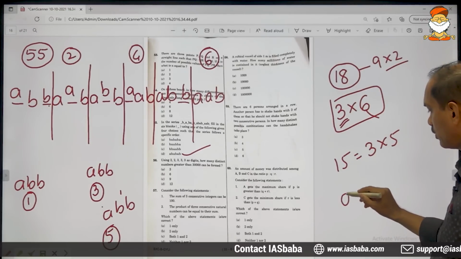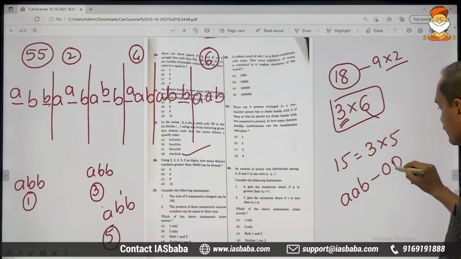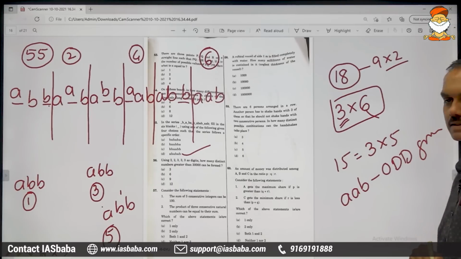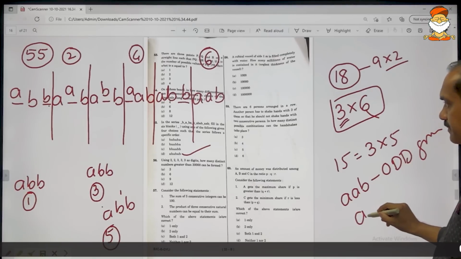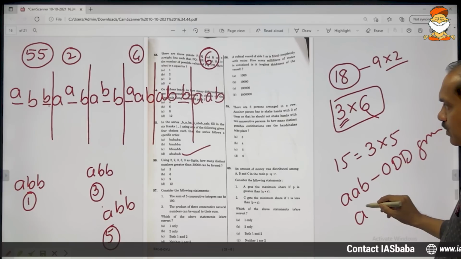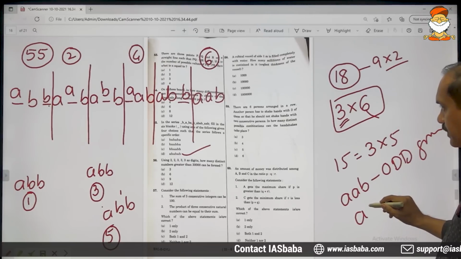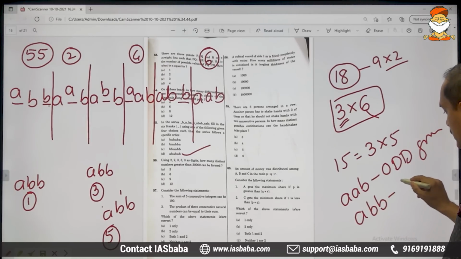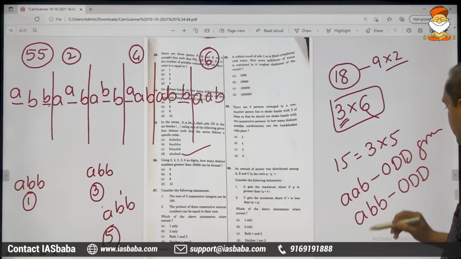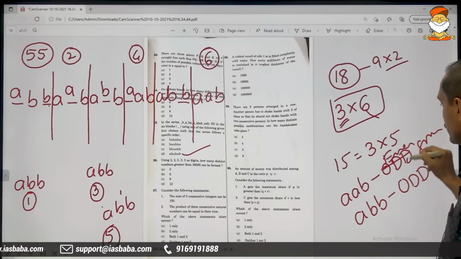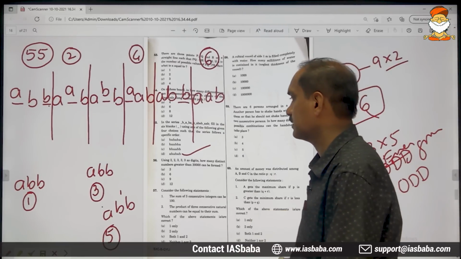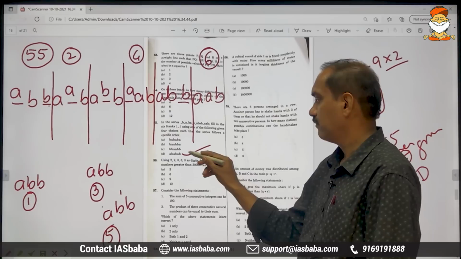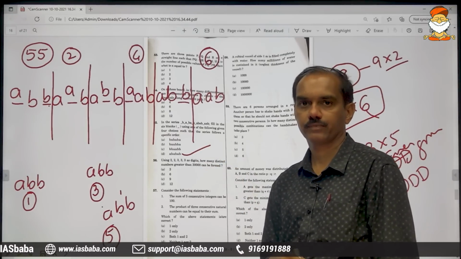So all even groups are giving us AAB, and all odd groups are giving us ABB. All these are odd groups, and this is even. This is the pattern that we can notice after filling up the last option.